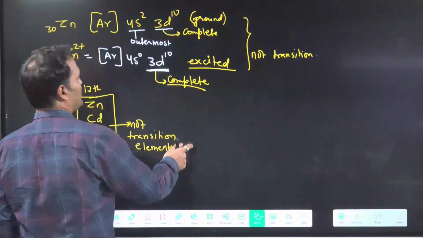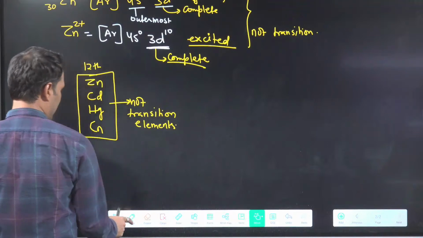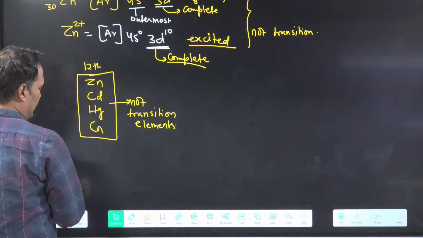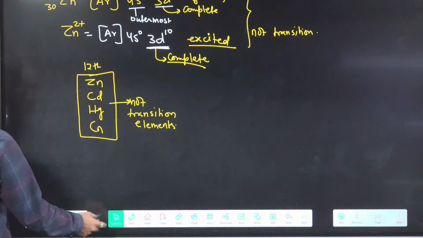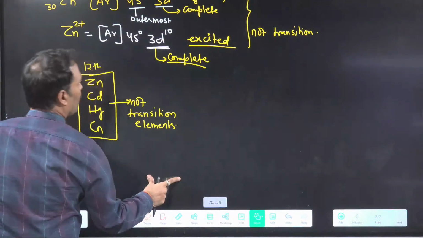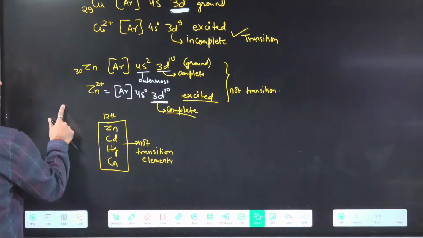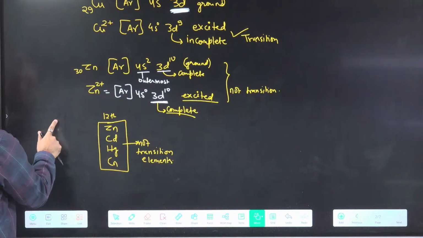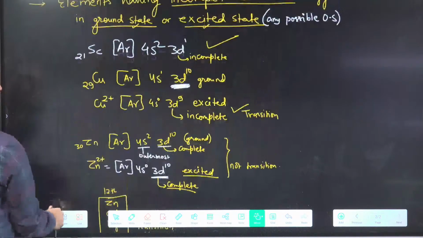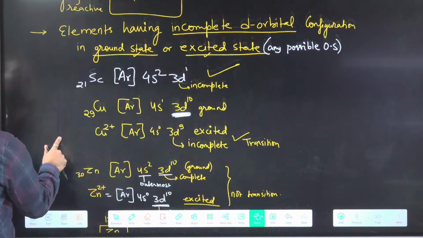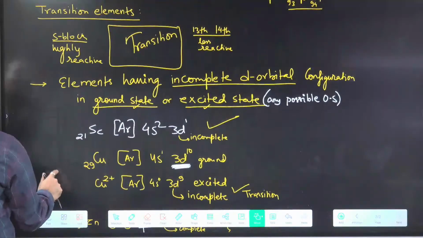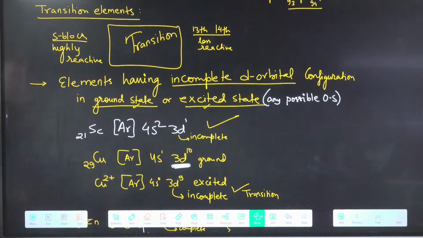Now we will move to the next part, that is your magic numbers. Before that, take the screenshot. I will minimize it a bit. If you want to write it, write. This photo you will take only. Okay? Clear?